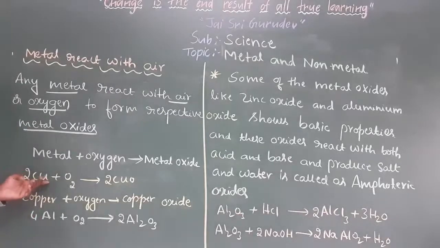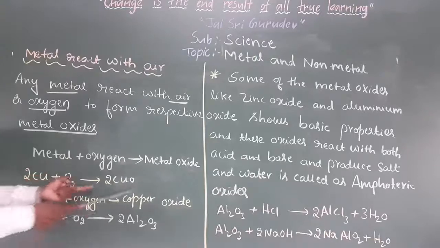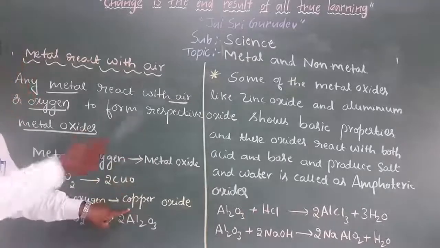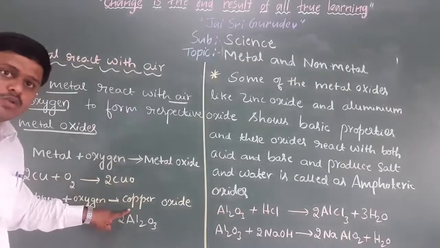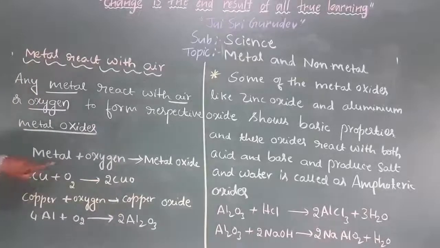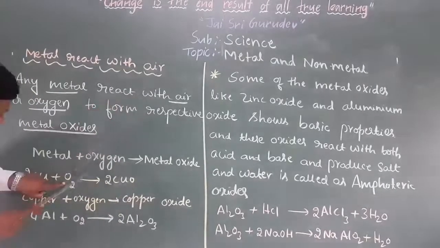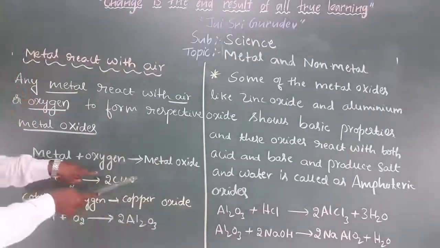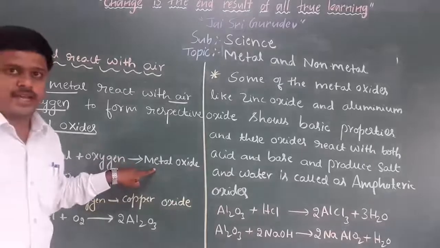If we take copper, copper is one kind of metal that reacts with oxygen, and the product is the respective metal oxide, that is copper oxide. I hope you understand now. Any metal that reacts with air or oxygen gives the product in the form of metal oxides.